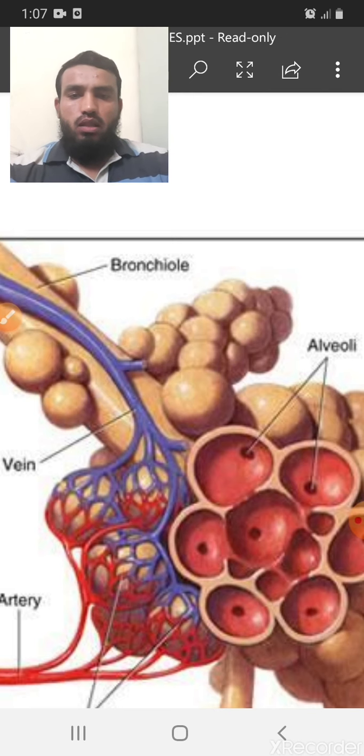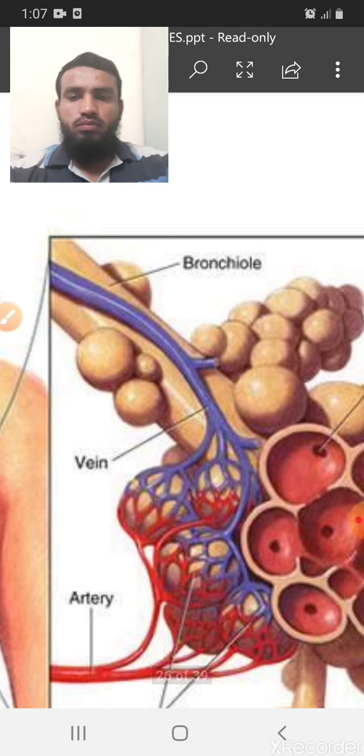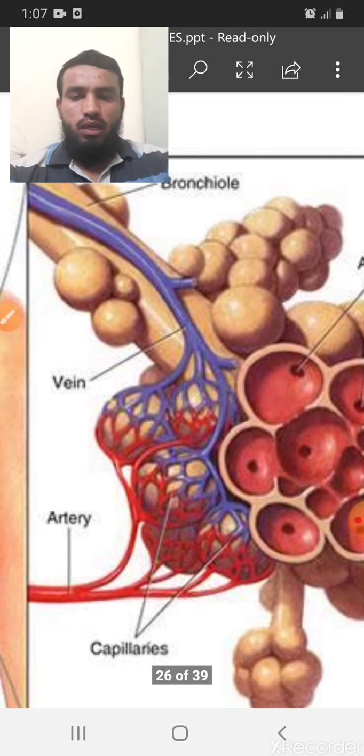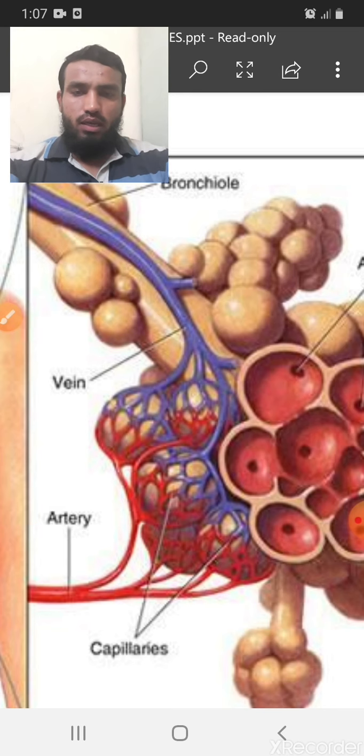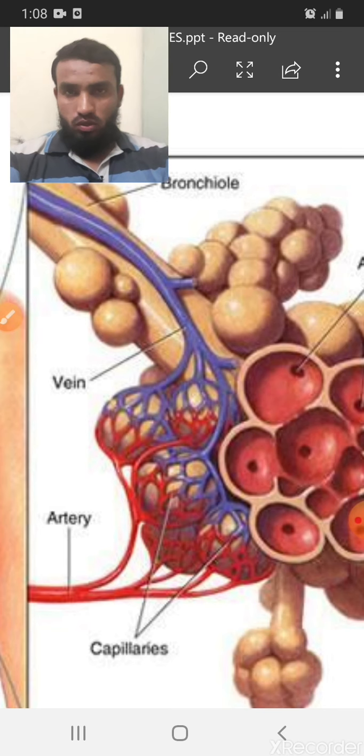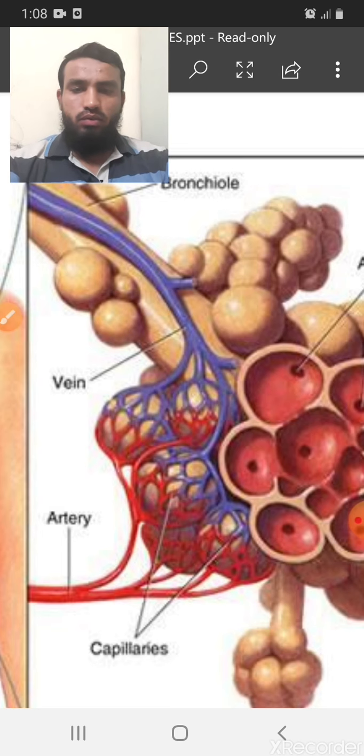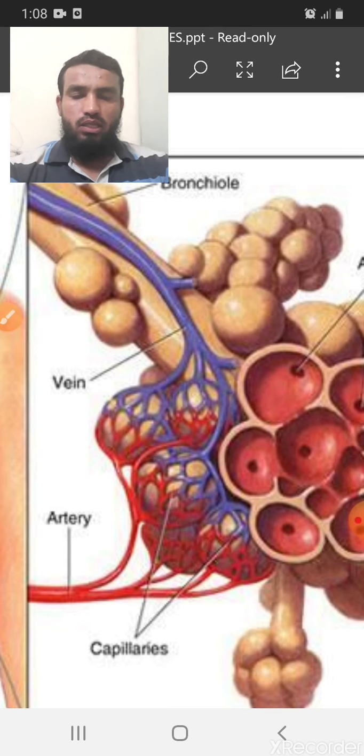The alveoli are covered with veins, capillaries and arteries, because the oxygen absorbed is not useful only for the lungs. This oxygen should be provided to each and every cell in your body. So the blood enters the alveoli with the veins, and the capillaries cover the alveoli, and the oxygen is transported from the alveoli to the blood.